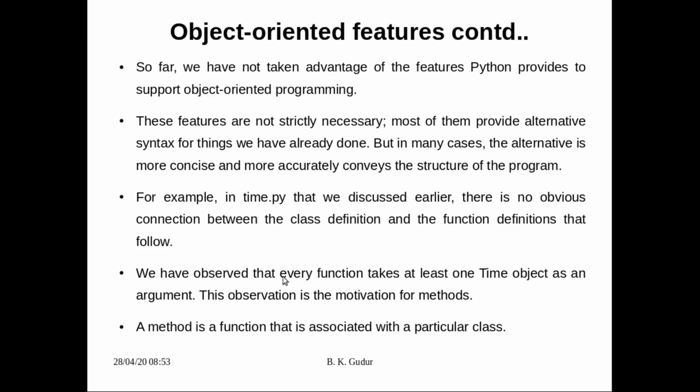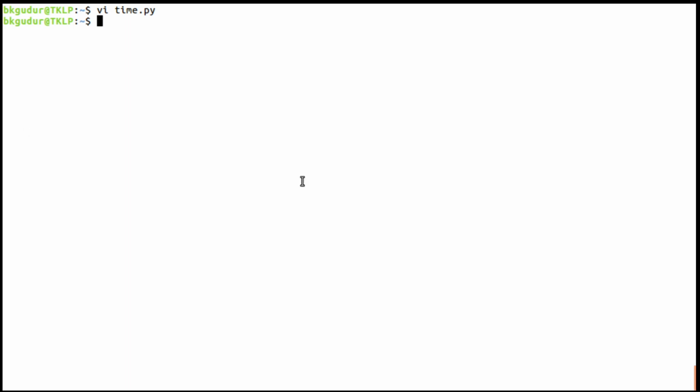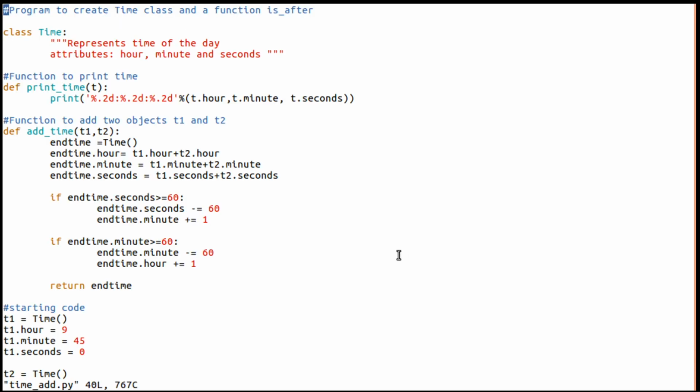We have observed that every function takes at least one time object as an argument. Let me show some other programs we have discussed on time, for example the add time program, which adds two times t1 and t2.